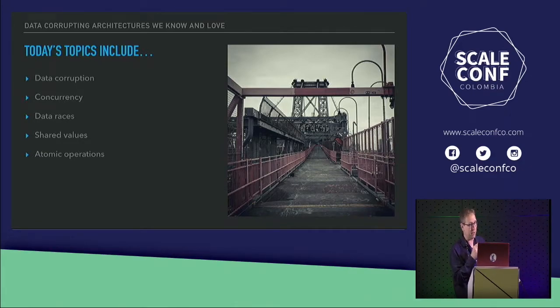Today's topics: data corruption, concurrency, data races, shared values, and atomic operations. If you don't know what all of those are, don't worry about it. In the end, even though I don't really talk about it too much, what this talk is really about is scaling data handling applications. The problems that we're going to cover, there are a number of them. Each of them could be their own lightning talk. So this is an overview talk to get folks who might not know a whole lot about the topic